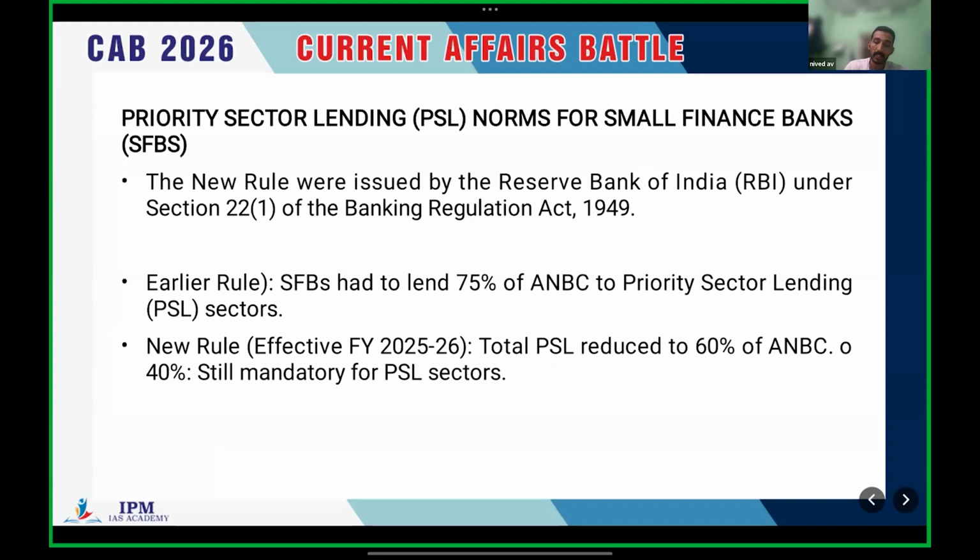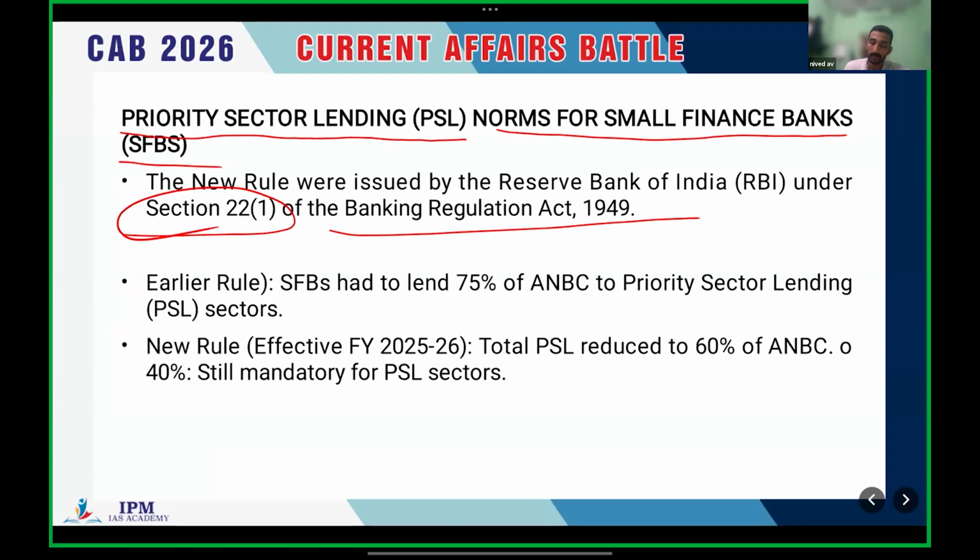The next topic is priority sector lending norms for small finance banks. Recently, new rules were issued by RBI under Section 22(1) of the Banking Regulation Act.